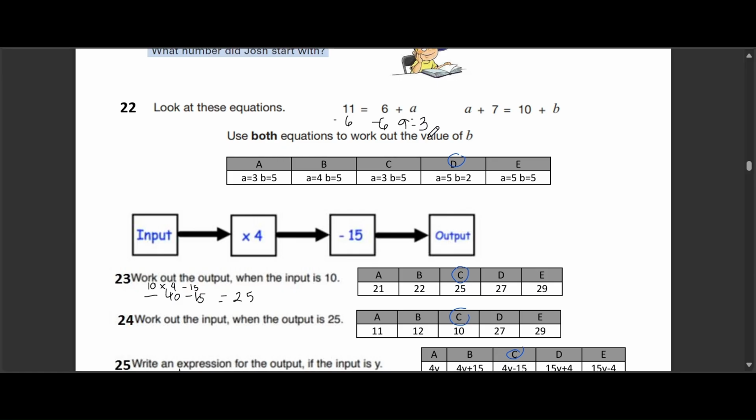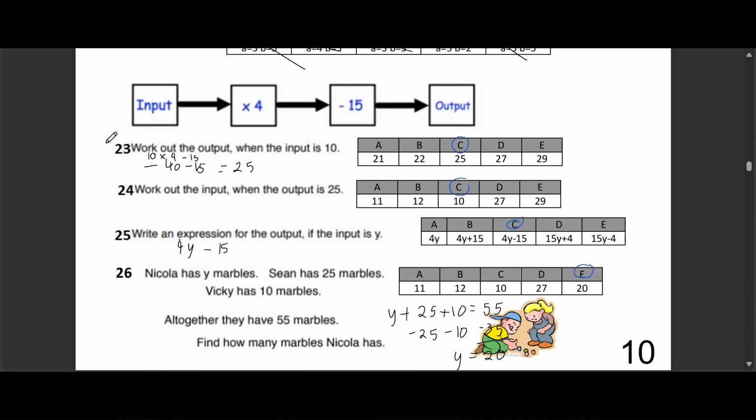From the first equation, we can see that a must be 5. Substituting a into the second equation, we get 5 plus 7 equals 10 plus b, which simplifies to 12 equals 10 plus b. Therefore, b equals 2. All the other options have the wrong values of a or b based on incorrect substitutions, so watch out for those.